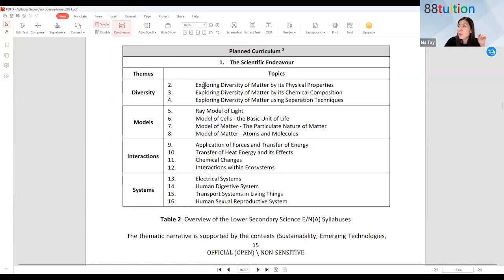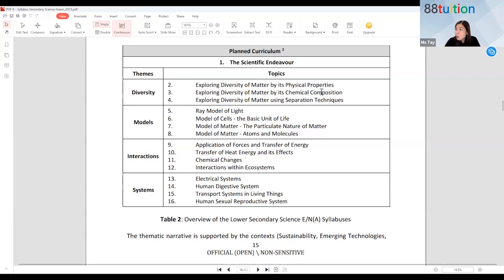Then chapter 2, explore diversity of matter by physical properties. So physical properties of matter, it can be whether it's flexible, whether it is strong, whether it's transparent. You have learned this in primary school, isn't it? Right? So you're going to learn more about it, okay, in Sec 1. So it's a more in-depth content compared to primary school. Now, chapter 3 is on diversity of matter by chemical composition. Okay, so this is slightly more difficult than what you have learned in primary school also.